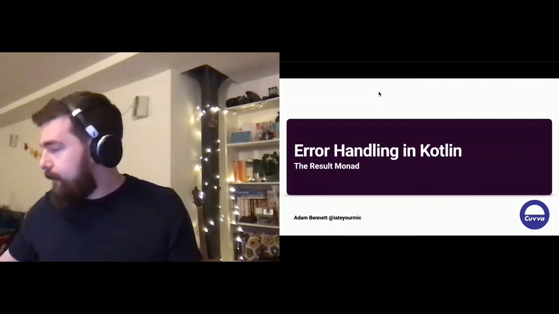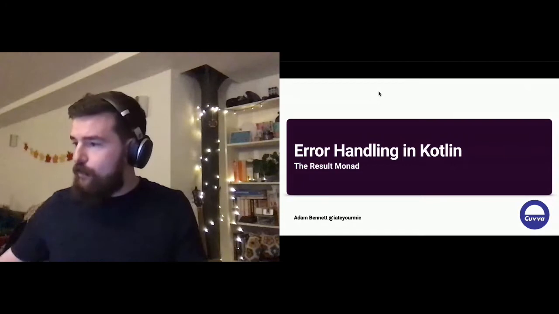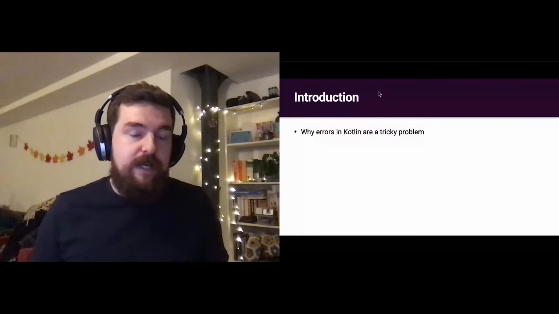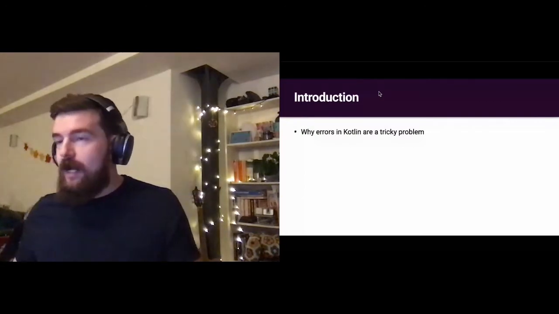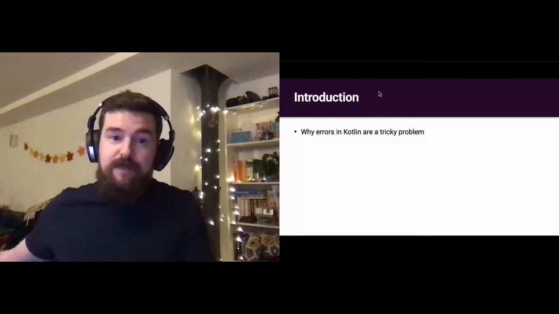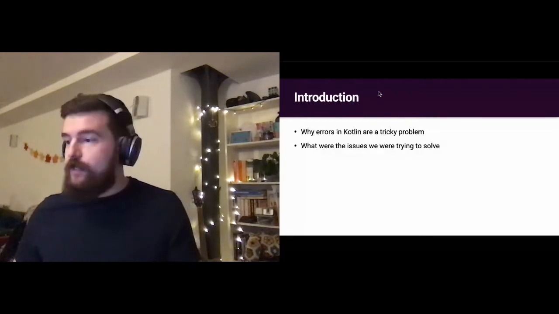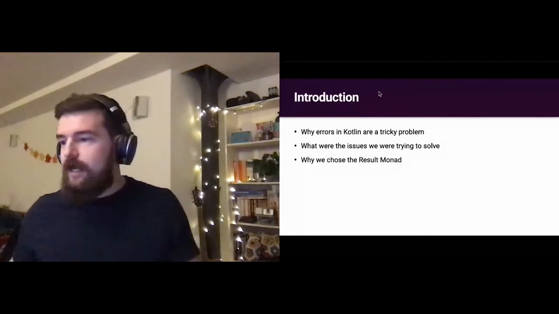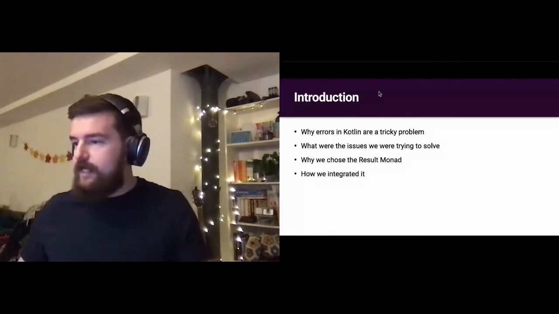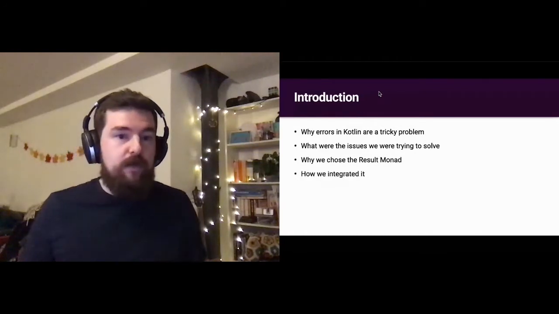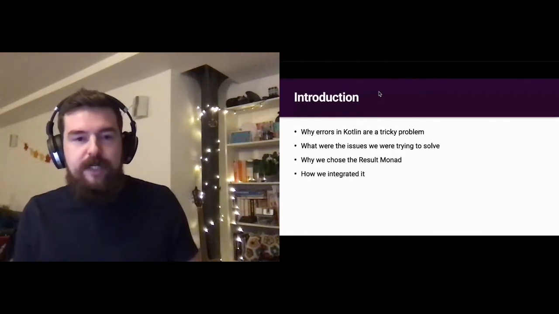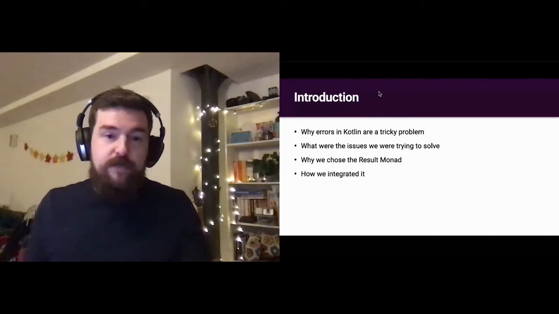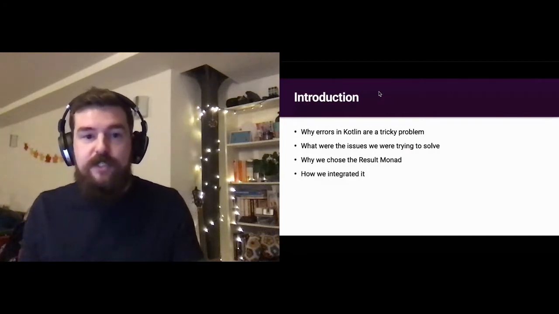What I'm going to go through this evening: why errors in Kotlin are a tricky problem to solve, what specific issues we were having at Cuvva, and what we're trying to solve there, why we chose the result monad in the end, and then how we integrated it, but also lessons that we learned along the way. So I'm going to try to impart a little bit of hard-earned knowledge from things that we discovered from integrating this particular style of working.